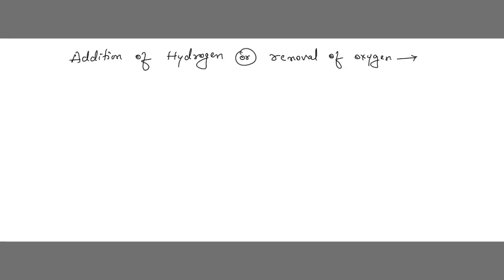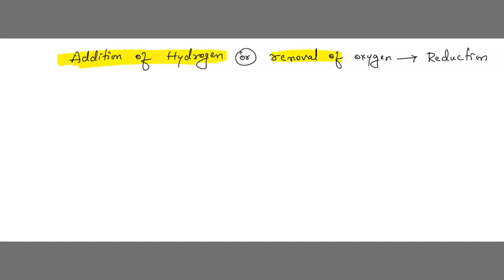If there is addition of hydrogen or removal of oxygen, it is called a reduction reaction.